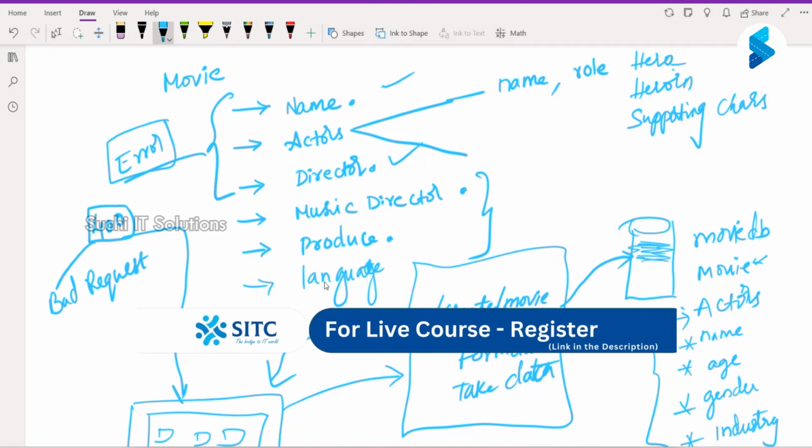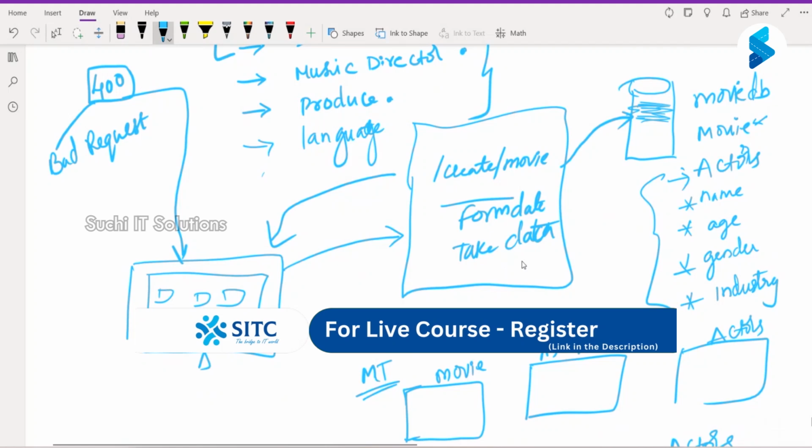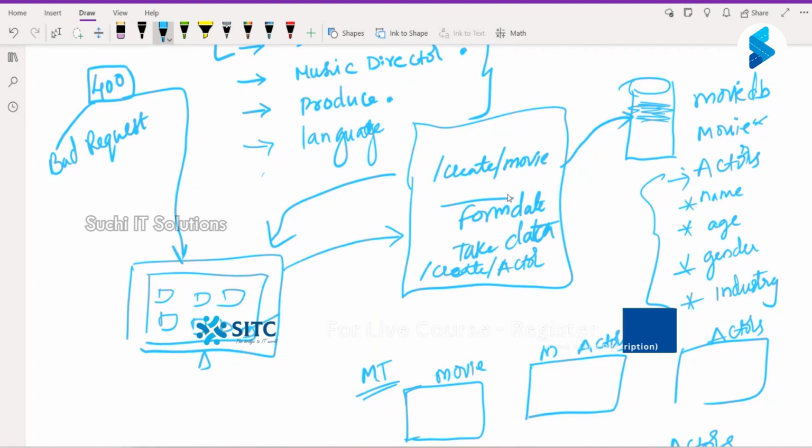Then you will need one more API, which is to create actor. Create movie is done, but before creating a movie, you need to create the actors. Then you can select those actors while creating the movie.